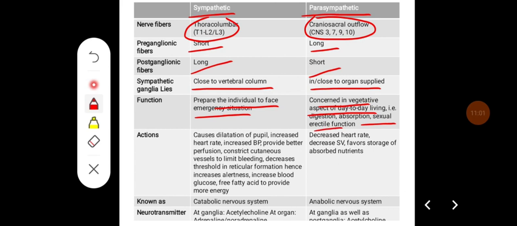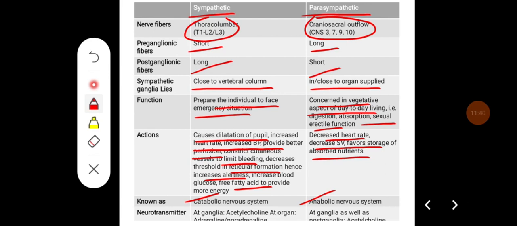The actions of the sympathetic nervous system on the organs: it causes dilatation of the pupil, increases heart rate, increases blood pressure to provide better perfusion, constricts cutaneous vessels to limit bleeding, decreases threshold in the reticular formation and hence increases alertness, and increases blood glucose and free fatty acids to provide more energy. Whereas the parasympathetic decreases the heart rate, decreases the stroke volume and favors storage of absorbed nutrients. The sympathetic is known as the catabolic nervous system, whereas the parasympathetic is known as the anabolic nervous system.